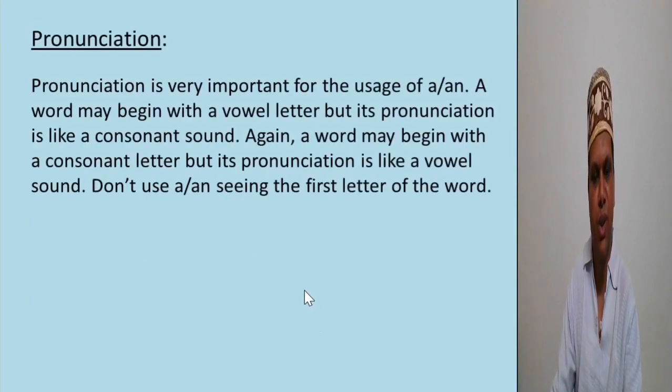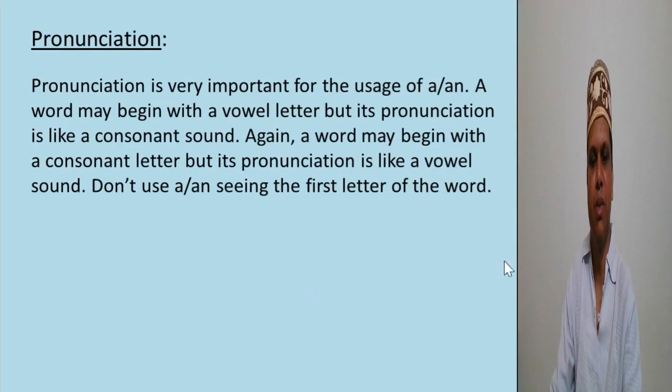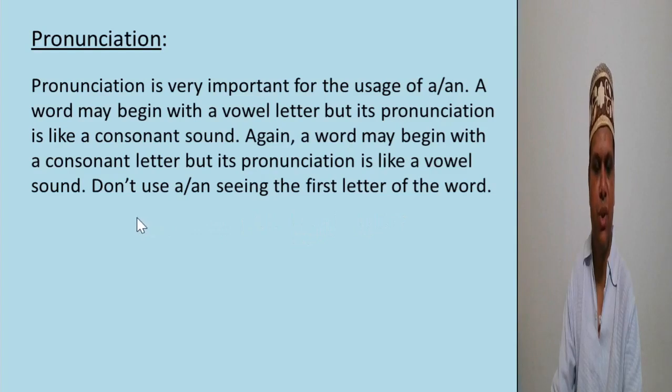So pronunciation is very important for the usage of a or an. A word may begin with a vowel letter, but its pronunciation is like a consonant sound. Again, a word may begin with a consonant letter, but its pronunciation is like a vowel sound. So, we should use a or an based on the sound, not the first letter. We should not use a or an based on the first letter of the word.